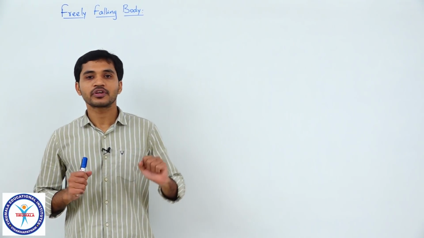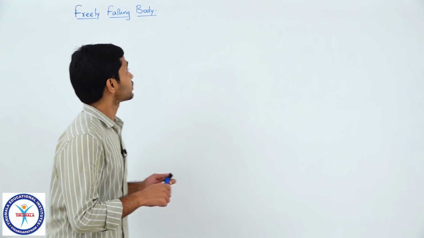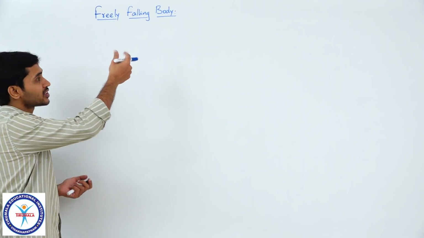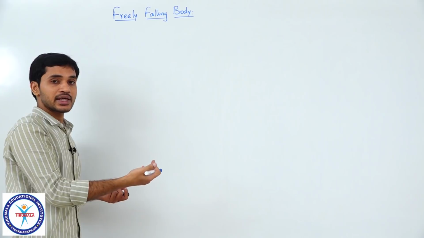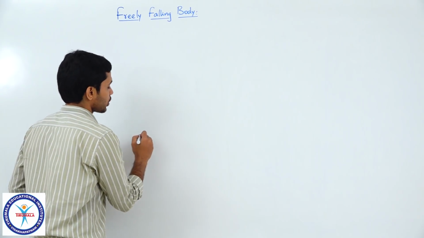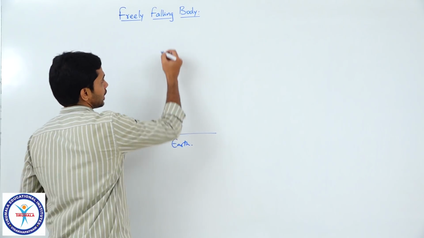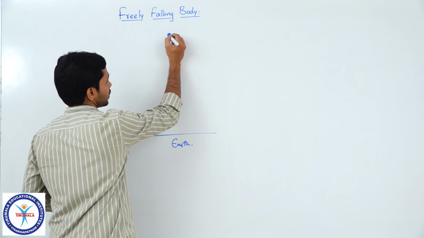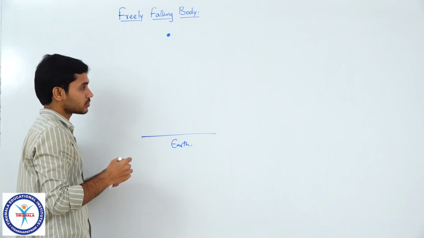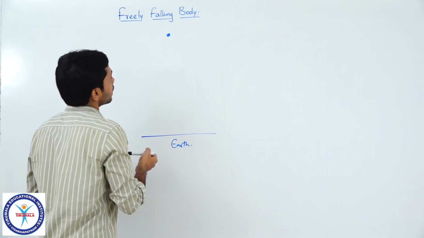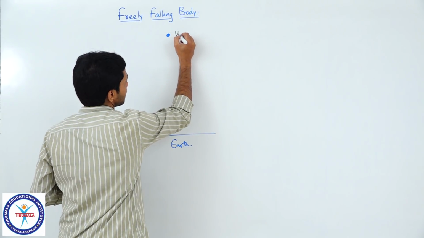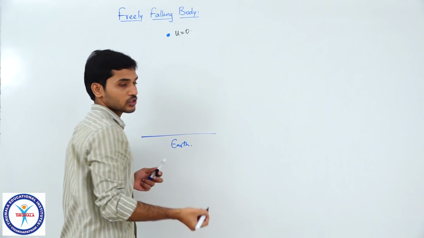So students, now let us discuss about the motion of a freely falling object, right. So what does freely falling mean? A particle which is released from rest and it is moving under the action of gravity. So let us say this is earth, ground basically, and a particle is released from here, from some height. Clear? Now we can consider that the initial velocity is 0 for this body, right.